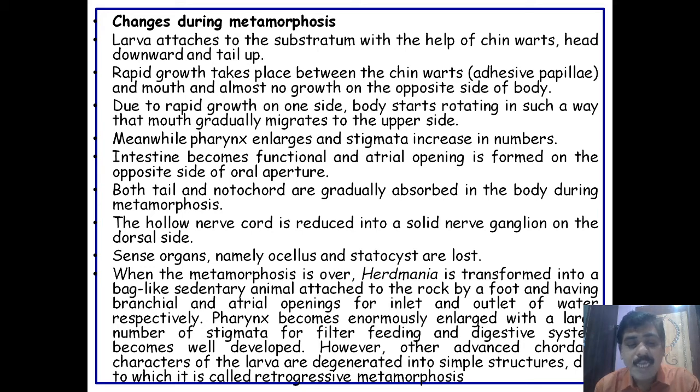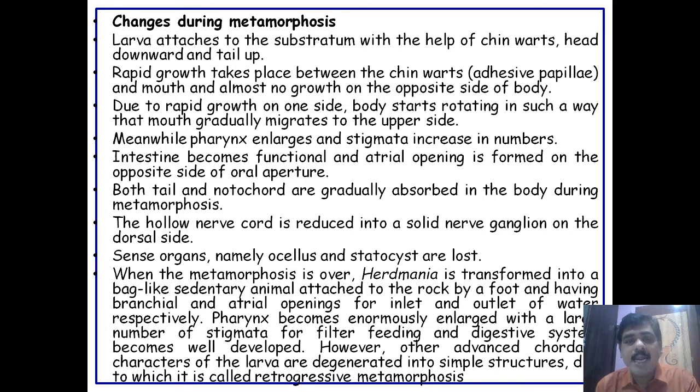So we can say that during the metamorphosis of the larva of Herdmania, the important organs which are lost are the sense organs, namely the ocellus and statocyst, and the notochord and the tail get shed off.